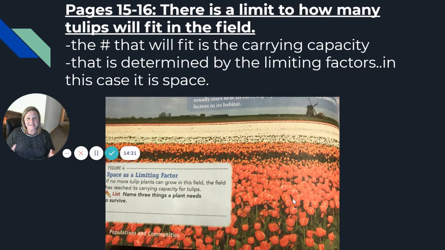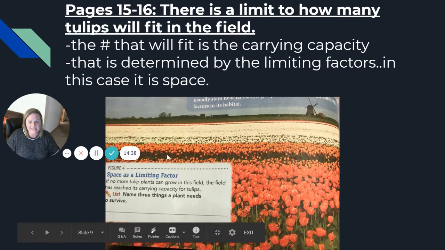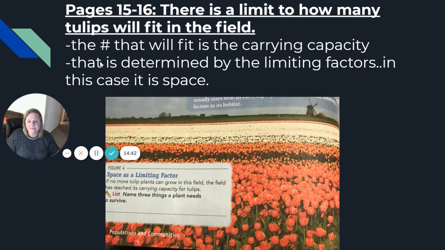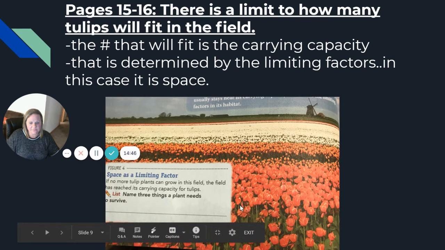They compete. Plants actually have competition with each other for space and for water and for sunlight. And so the maximum number, again, that will fit in any given area is our carrying capacity. And that is determined by the limiting factors. In this case, the limiting factor for tulips in this field is going to be space.